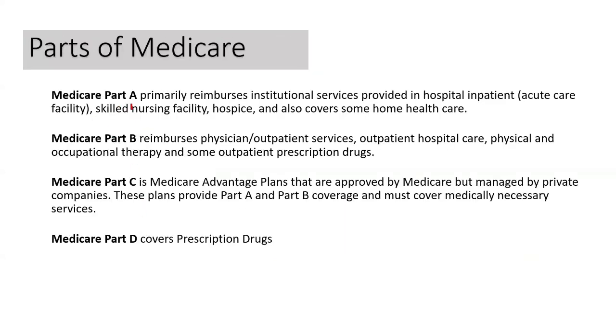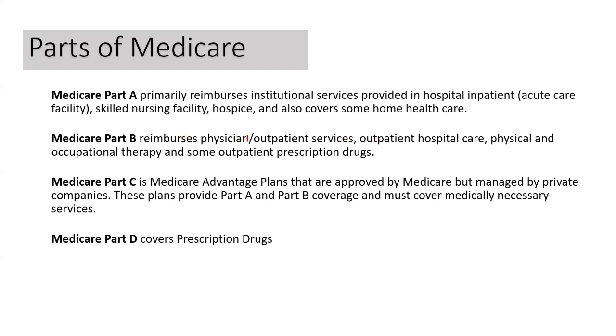Medicare Part A covers institutional services provided in hospital inpatient, which is also known as acute care facility, skilled nursing facility, hospice, and also some of the home health care.